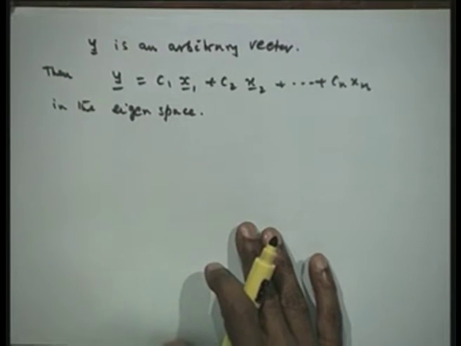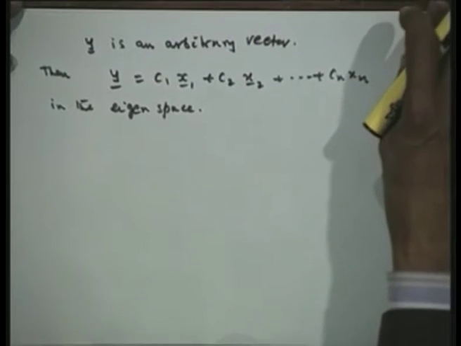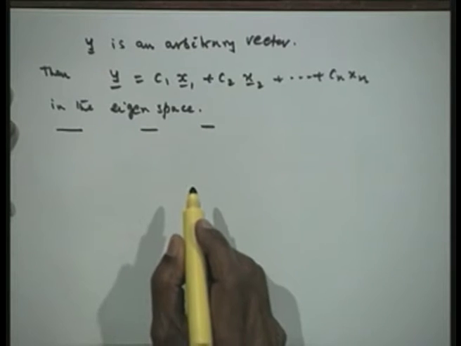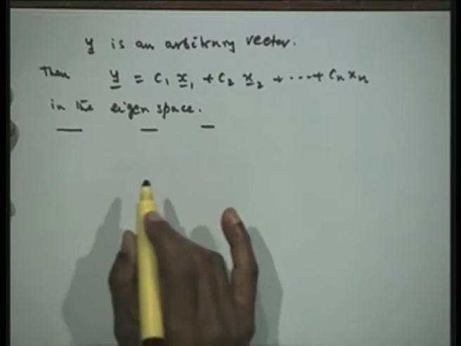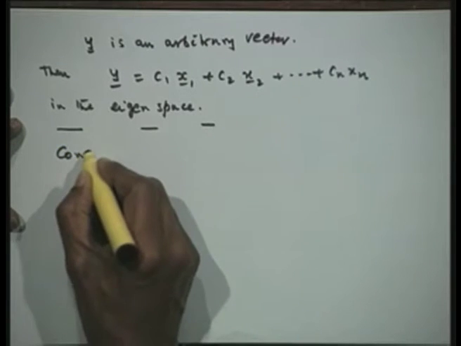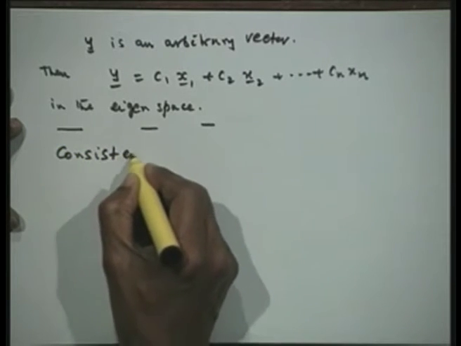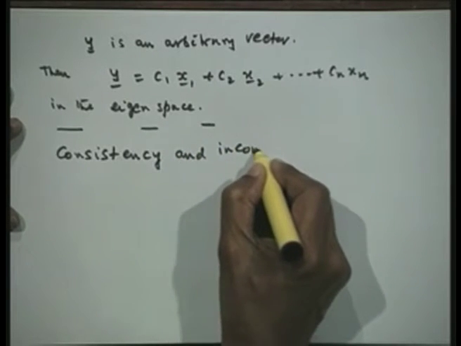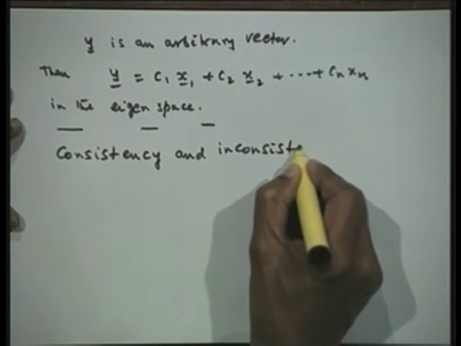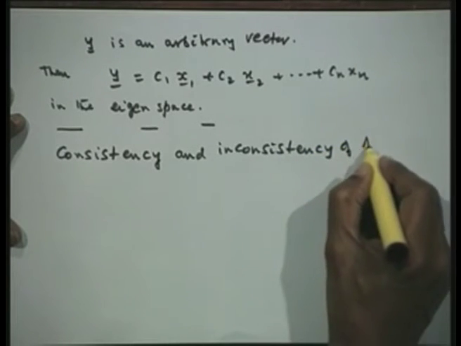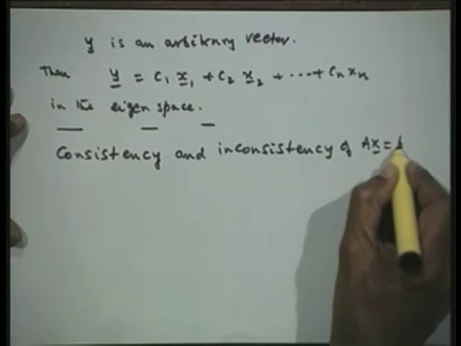Now, before we actually define some numerical methods, let us also look into the concept of consistency and inconsistency of a system of equations, which we have earlier studied also. Let us define what we mean by consistency and inconsistency of a system of linear algebraic equations. So, what we have here is Ax is equal to b.